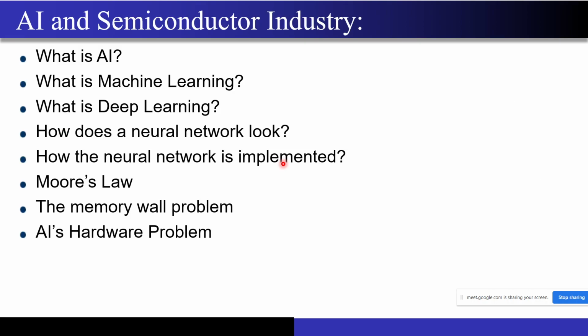Now let's move on to the technical topic, right? I will assume that most of you will not have any background in AI and ML, because this semiconductor course generally is taken by second year students. So we will just briefly go through the overview of what is AI, machine learning, deep learning, and after that we will see how those neural networks are implemented, and from here on we will see why AI is facing a hardware issue and what is the role of the semiconductor industry in solving that problem, right?